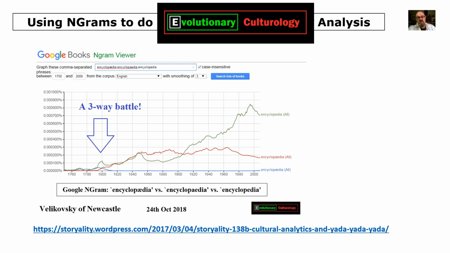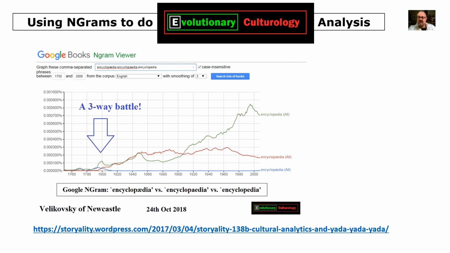There's a short blog post looking at this case study of a three-way battle, a competition between three different spellings of the word encyclopedia over time, whether it has an ash or an AE character glyph in the middle of pedia, or separate letters, AE, or removing the A, spelt more phonetically.